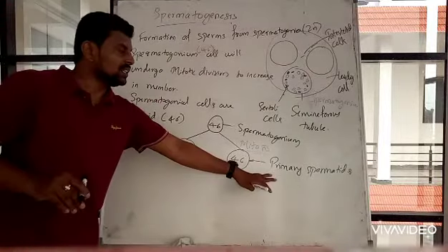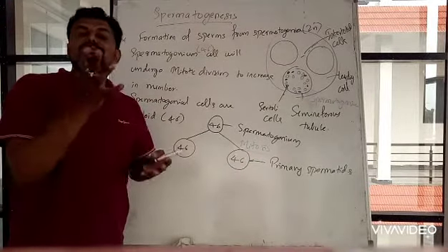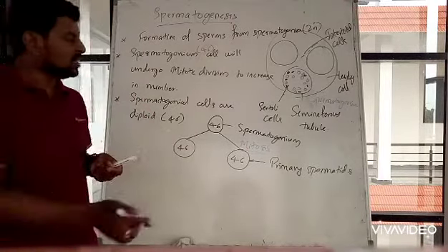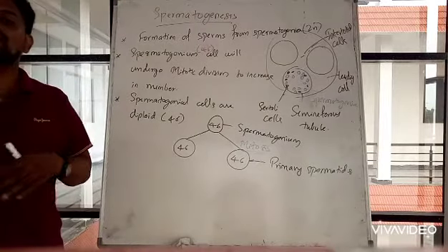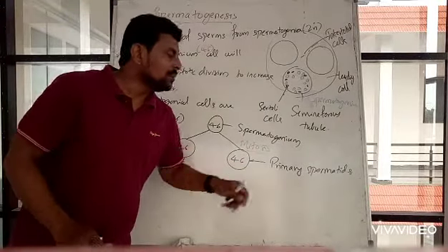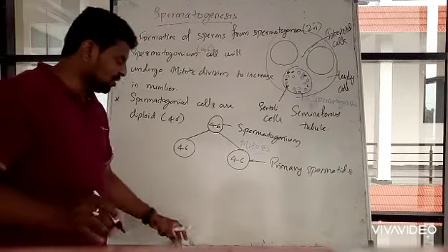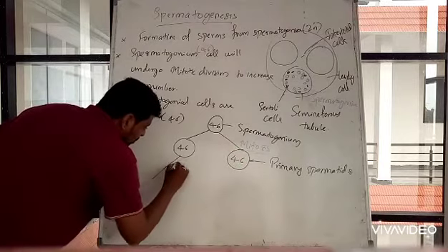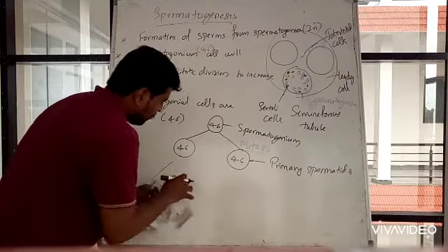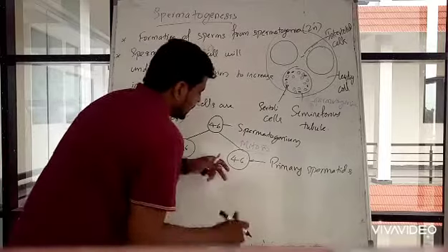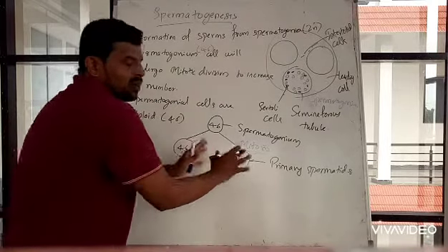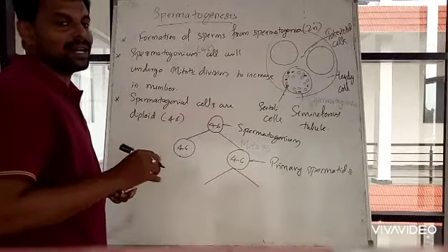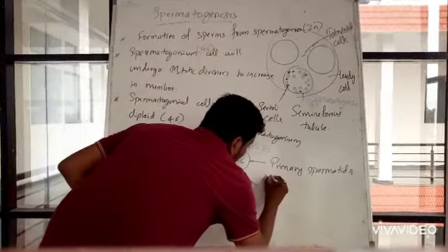Spermatids. So from the spermatogonium cell, the primary spermatids arise. These spermatogonium cells undergo mitotic divisions to form primary spermatids. Now here, what happens? I will take only one and leave this. We will only try to understand the process. This primary spermatid favors meiotic division.